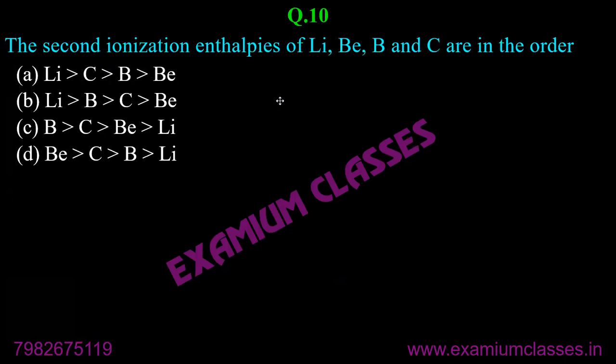The second ionization enthalpies of lithium, beryllium, boron, and carbon are in the order. Remember, we are talking about second ionization enthalpy.